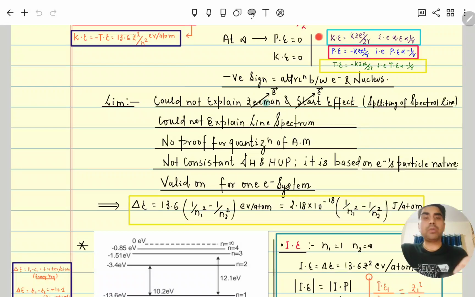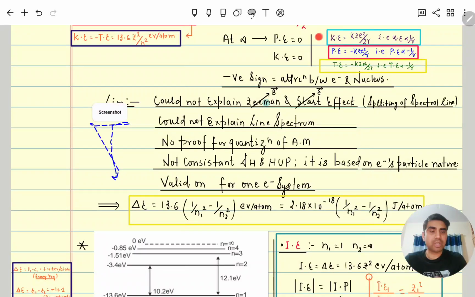Clear? Now, when we are calculating energy, let's suppose an electron is going from a lower orbit to a higher orbit, meaning energy is absorbed. If energy is absorbed, it is endothermic, and the change in energy will be positive. And if an electron is coming from a higher orbit to a lower orbit, energy will be released, and that time the change in energy will be negative.